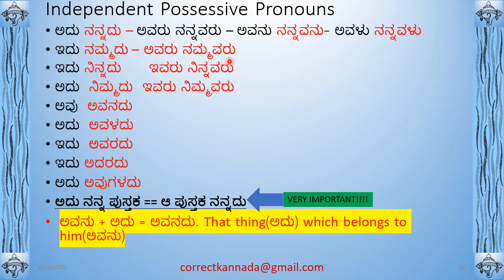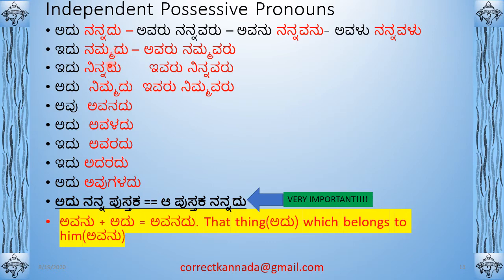Avaru nammavaru. Again, we saw this example here. Avaru nannavaru, here avaru nammavaru. So you can put this for everything. For every possessive pronoun, you can just add du and varu. You will put du for neuter gender, and varu, vanu, or valu for humans. If it's masculine, you will put vanu. Feminine, you will put valu. So that's why I gave this line. So you can fill this line for everything here.